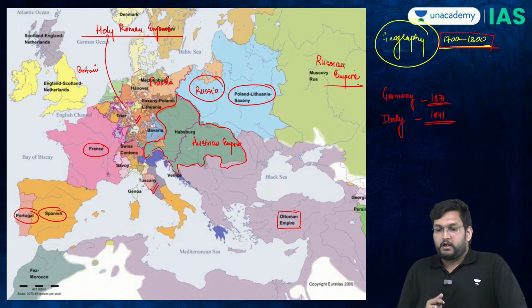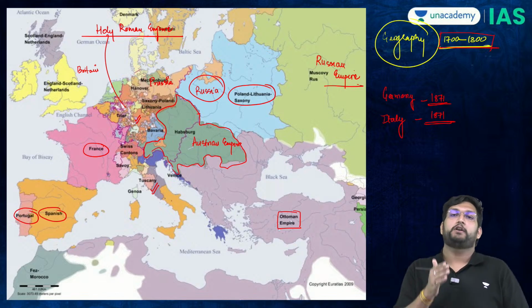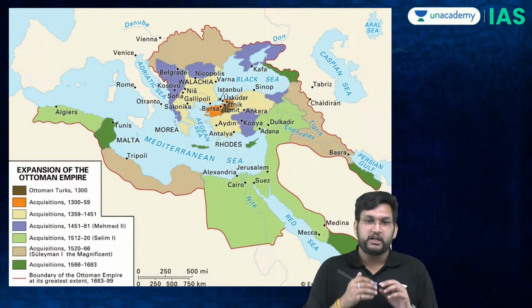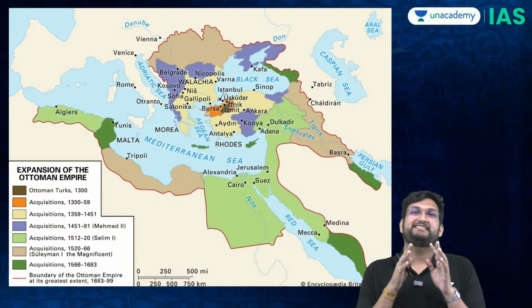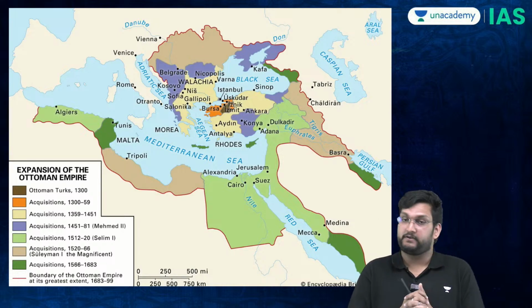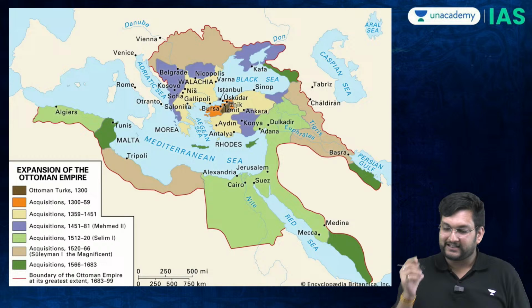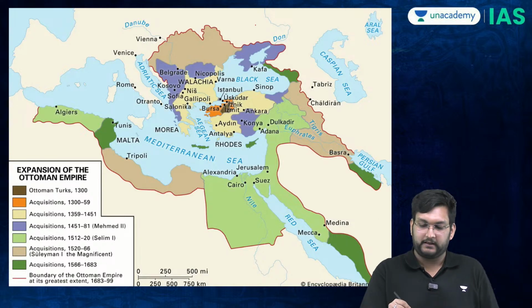Now, if we understand this, let's concentrate on the Ottoman Empire. The Ottoman Empire spanned over 3 different continents at this given point of time. There were 3 basic sections of the Ottoman Empire.